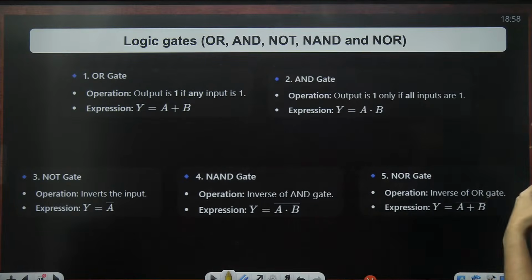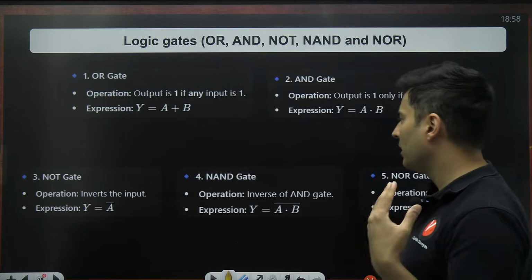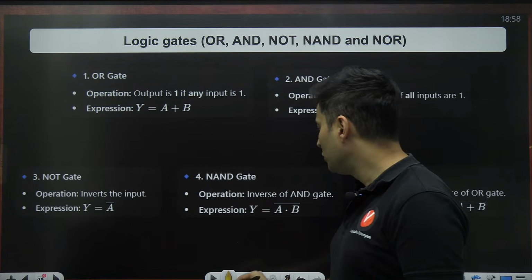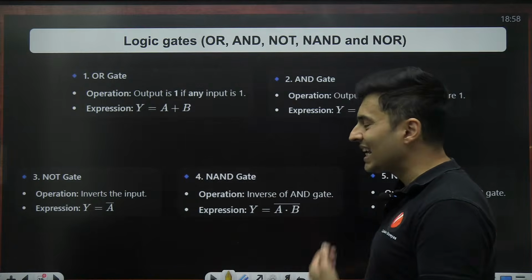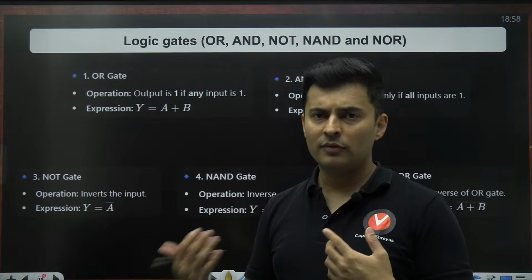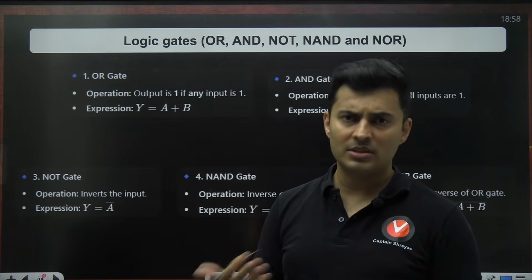The logic gates, this part we'll also do: OR gate, AND gate, NOT gate, NAND gate, NOR gate. First of all, let's start with NOT. NOT is an operation which negates the input. So if 0 is coming as an input, it will make it 1, or false will become true. And if true is coming, it will become false, or 1 will become 0.